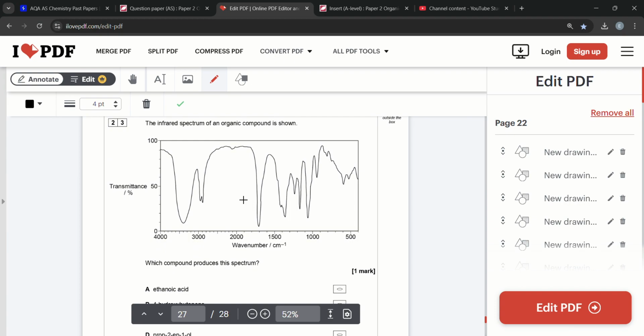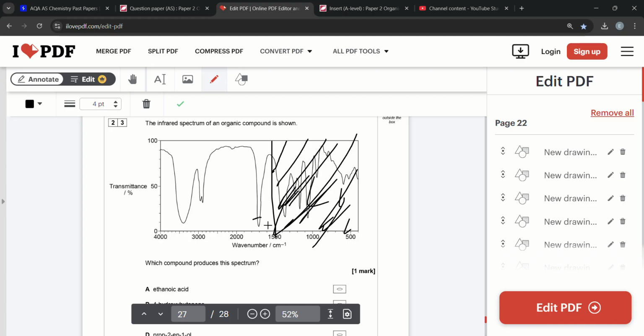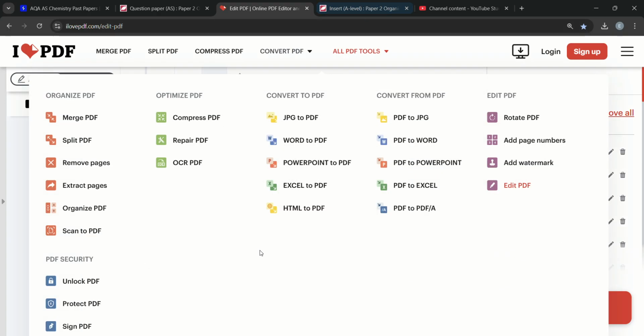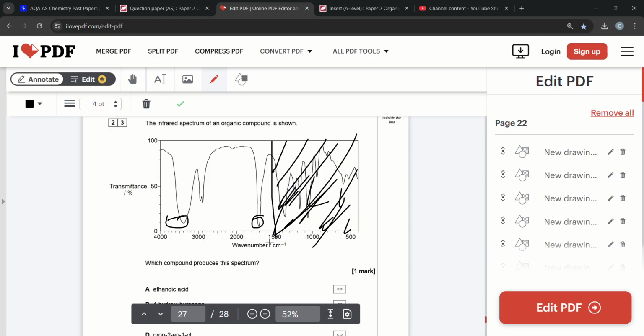Question 23. The infrared spectrum of an organic compound is shown. Which compound produces this spectrum? Look at the peaks. Obviously, the fingerprint region is below 1500 centimeters to the power of -1, and we don't care about that for this question. So if we look at the peaks, we've got a peak here and we've also got a peak here. Those are the two main peaks I can see. Now, the peak here is at around 1700.